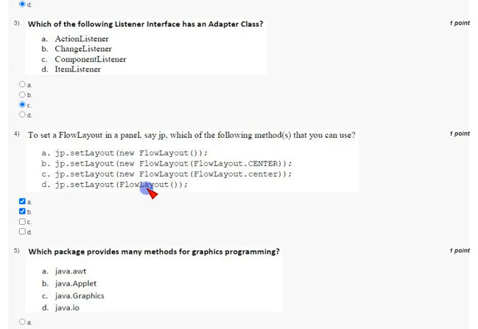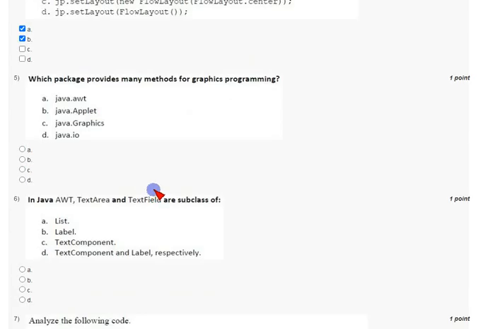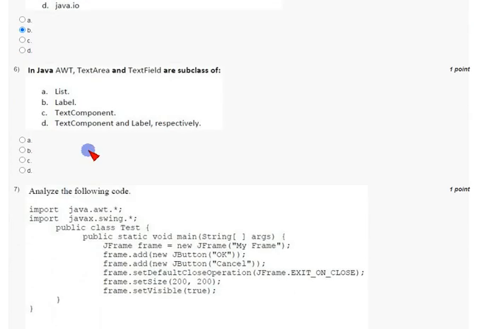Coming to the fifth question, which package provides many methods for graphics programming? The answer for this is option B, that is java.applet. And coming to the sixth question, in Java AWT, that is Abstract Windowing Toolkit, TextArea and TextField are subclasses of TextComponent.